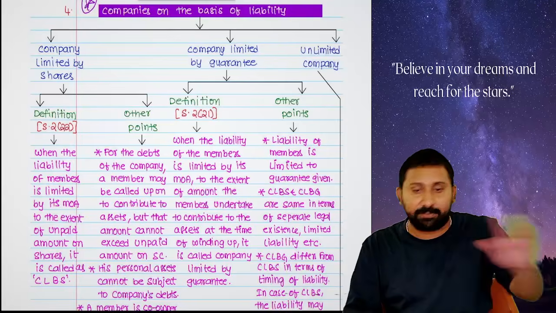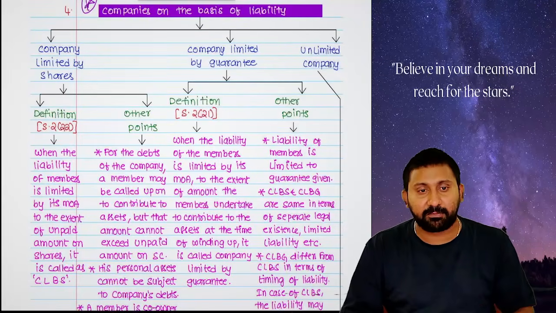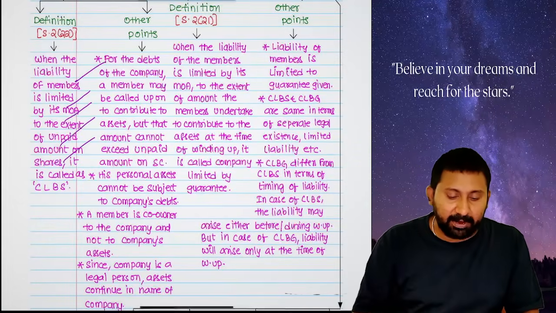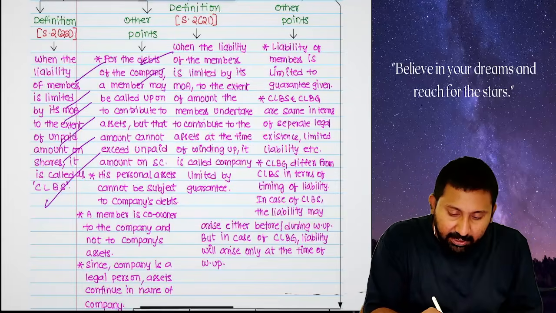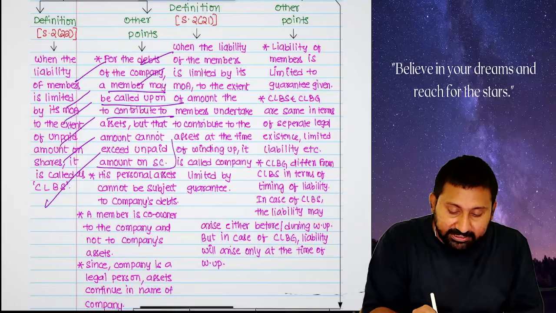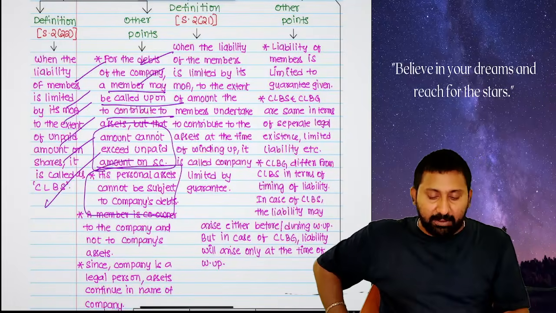Personal assets will not be subjected to any kind of company debts. Are you understanding the point or not? So see, liability of members limited to the extent of unpaid amount on shares is called a company limited by shares. For debts of the company, a member may be called up to contribute assets, but that amount cannot exceed amount unpaid on share capital. Personal assets cannot be subjected to company debts.